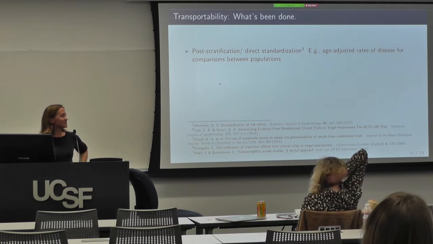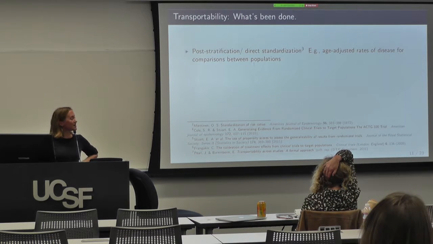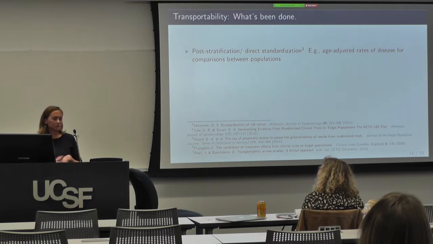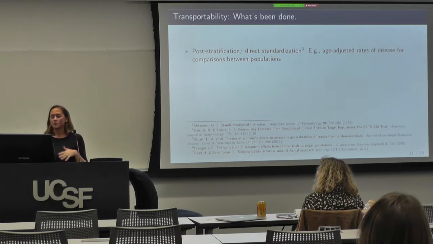Now, we talked a little bit about this so far. Methods to do this are not new. Daniel talked about just simple reweighting, post-stratification, direct standardization. These have been around for so many decades, more than 50 years. It's what we all learned when we took our first epi class about how to make age-adjusted rates of disease.